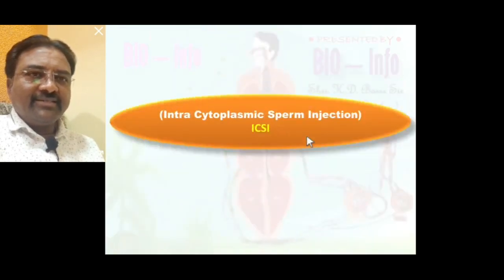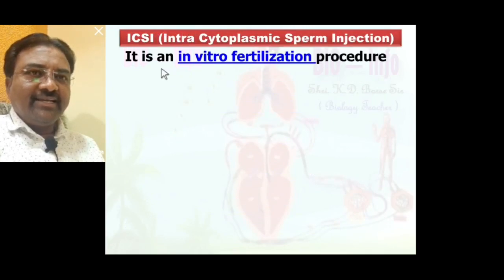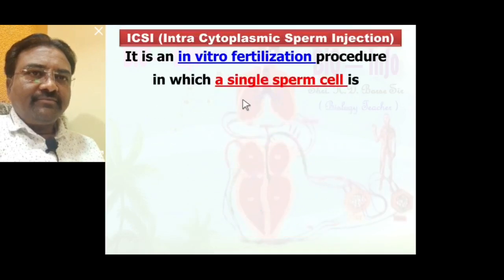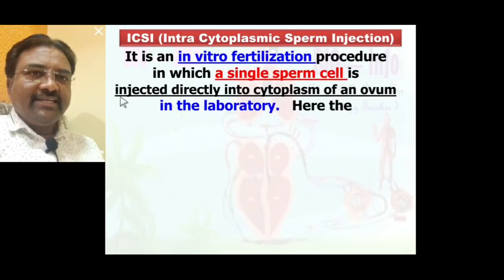Now we discuss in detail the next ART, intracytoplasmic sperm injection, ICSI. What is ICSI? It is an in vitro fertilization procedure in which a single sperm cell is injected directly into the cytoplasm of an ovum in the laboratory.